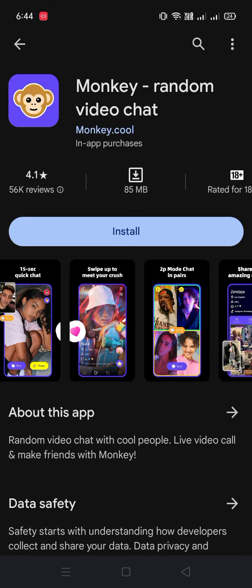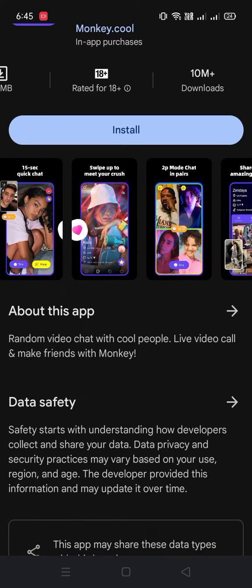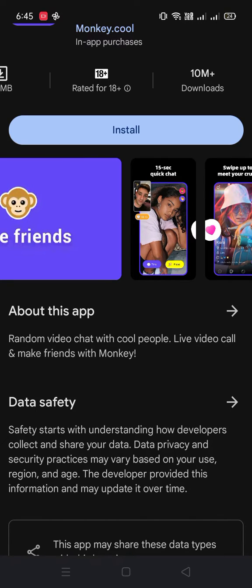You can see the name of the app, Monkey Random Video Chat. You can download and install this app from Google Play Store or App Store. It has a 4.1 rating, 56k reviews, and is 85 megabytes. The good thing is that 10 million plus people already use this application.